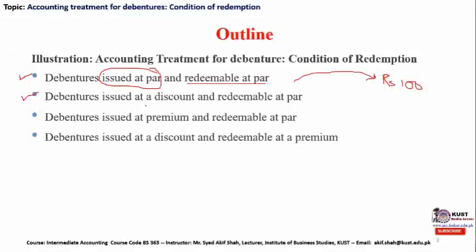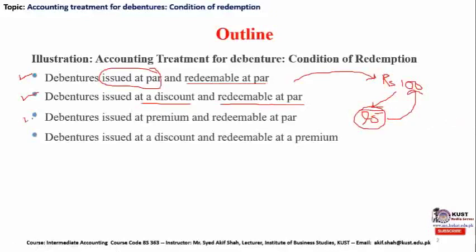The second condition is debenture issued at a discount, which means the 100 rupees of face value or par value of the debenture might be issued at, let's say, 5% discount, and redeemable at par. This means that the company has issued the debenture at rupees 95, but at the time of redemption it is obliged to pay rupees 100 for one debenture.